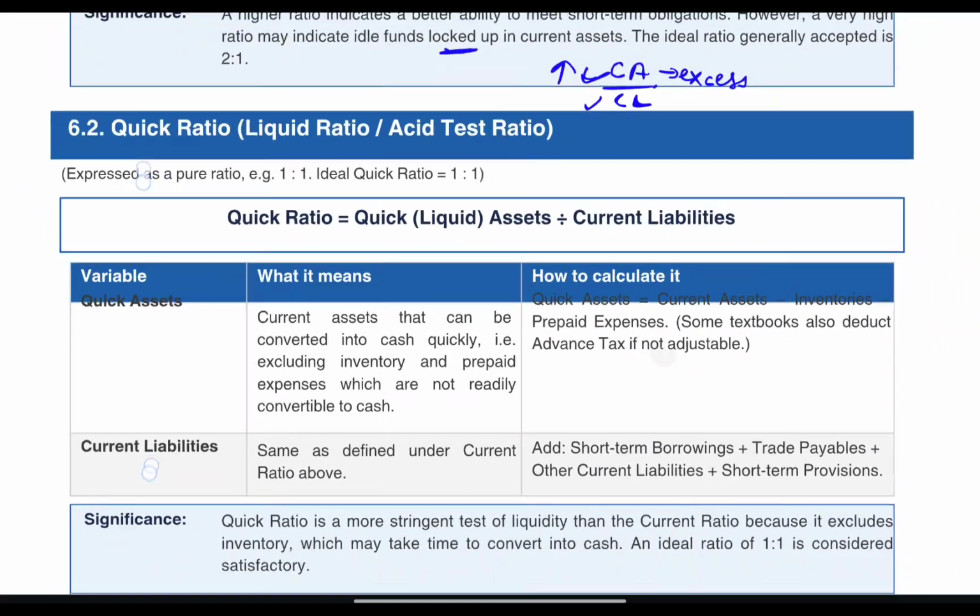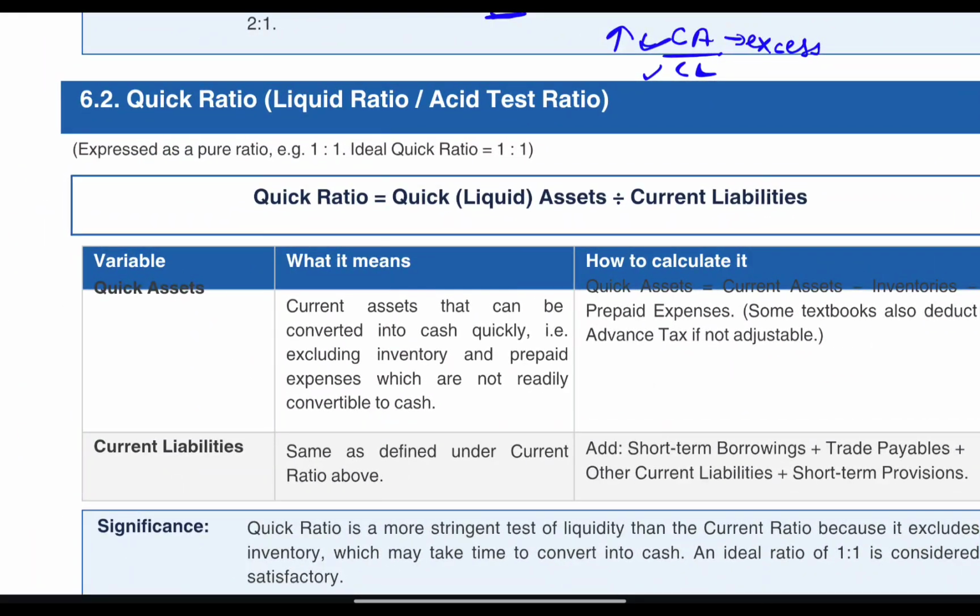Now let's come to the second ratio. We are doing the category of liquidity ratios. In liquidity ratios we have done one ratio, that is current ratio. Now we are doing quick ratio. What is quick ratio? Another name for quick ratio is liquid ratio or acid test ratio, and the ideal ratio is 1:1.